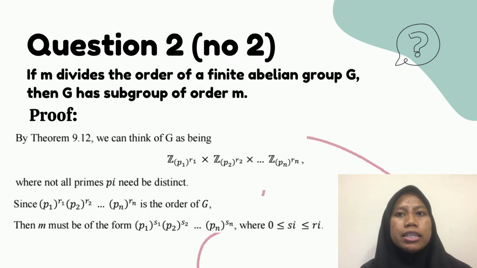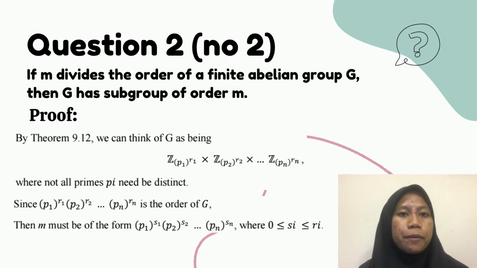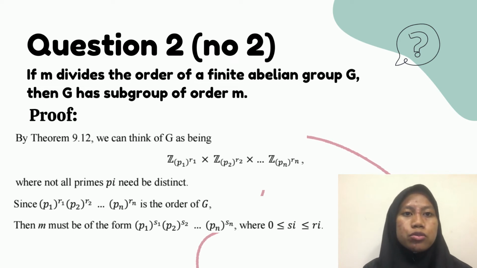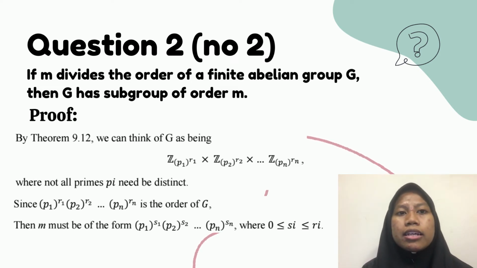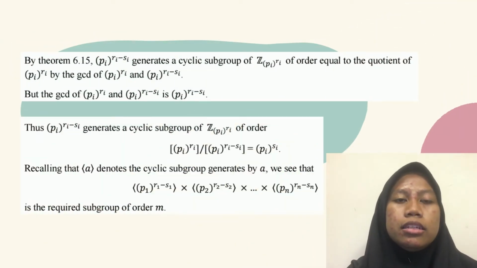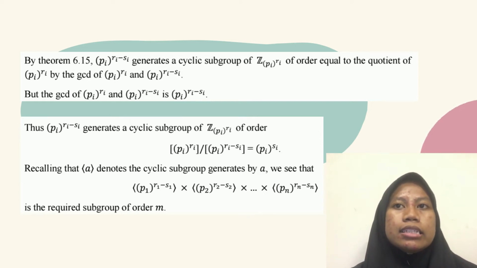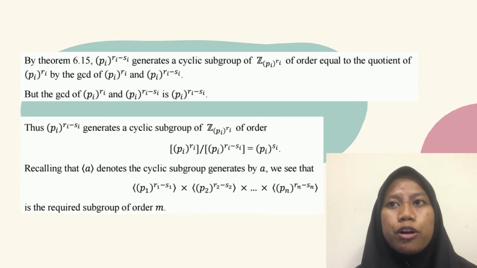Since p1^r1, p2^r2 until pn^rn is the order of G, then m must be of the form p1^s1, p2^s2 until pn^sn, where s_i is greater than or equal to 0 and smaller than or equal to r_i.